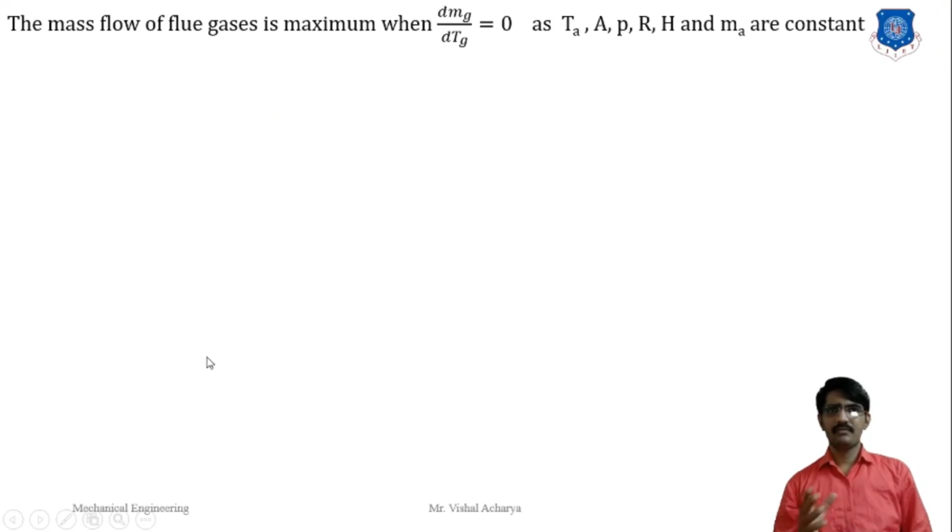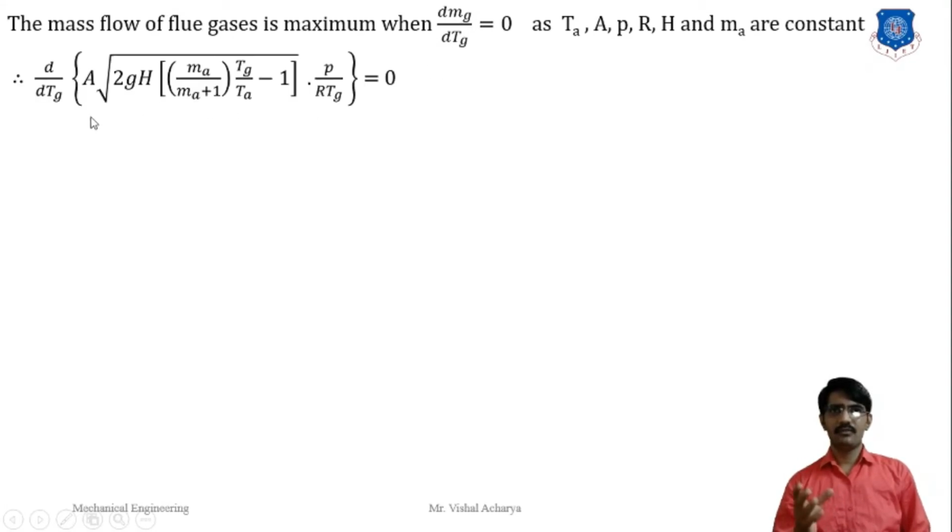For the maximum condition, for any equation we differentiate with the variable term, and we get the maximum condition. Here for the maximum mass flow rate we differentiate with the hot gas temperature, because here atmospheric temperature, area, density, R and H and Ma are constant. The only varying variable is the temperature of the hot gas. So we differentiate this equation with respect to the hot gas temperature.